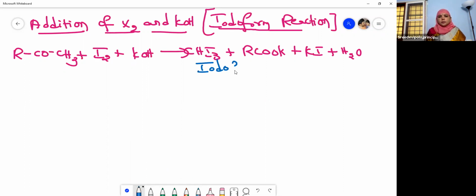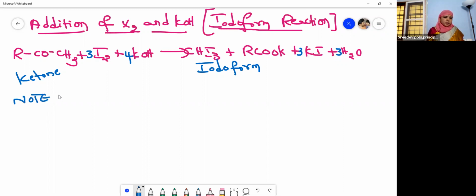So acetone, which is a ketone, we will generally write it as a ketone. When treated with iodine in the presence of KOH, iodoform is obtained, right? So what is this reaction known as? Iodoform reaction.